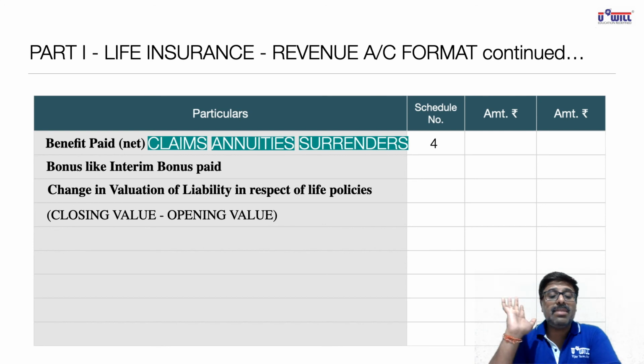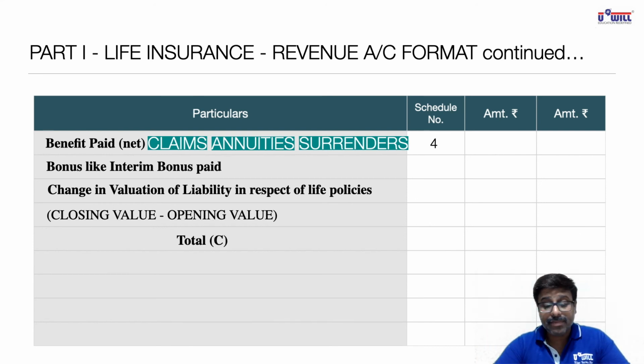So you just remember, whenever change in valuation of liability comes, you will do closing minus opening. If it comes positive, write as positive. If it comes negative, write as negative. We'll get the total, that is C. So three major parts are done.